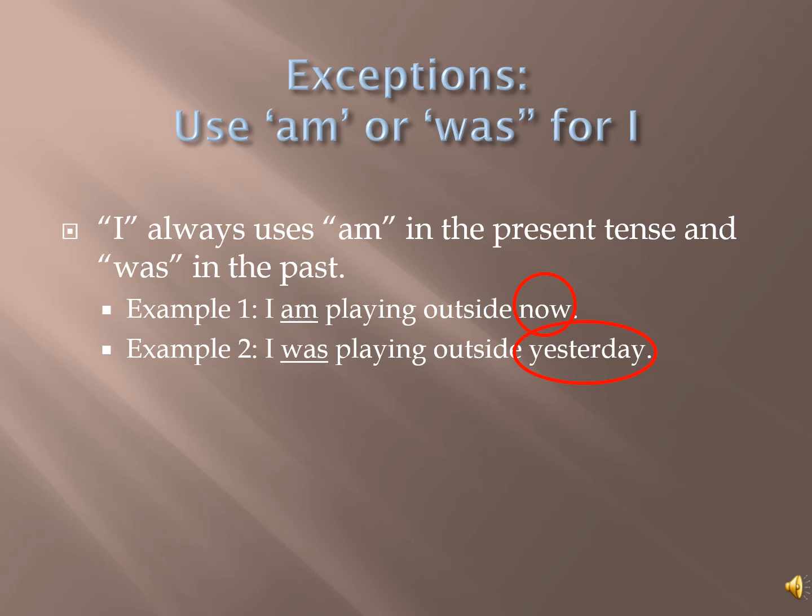There is an exception to the rules, however, when the doer of the action is I. I always uses am for actions happening in the present and uses was for actions that happened in the past.